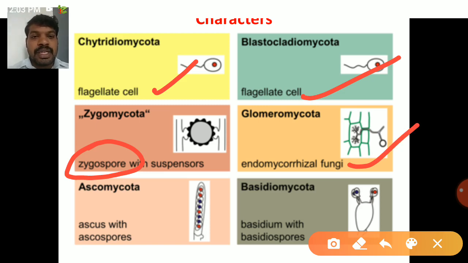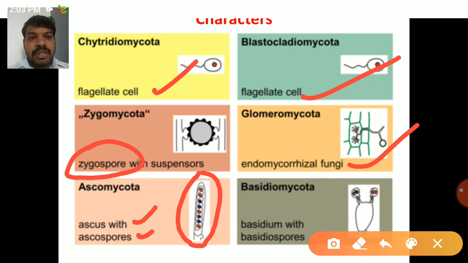Next one is Ascomycota. It will produce ascus and ascospores. This sac-like structure is the ascus, and inside the ascus it contains 8 ascospores. So each ascus mostly contains 8 ascospores.